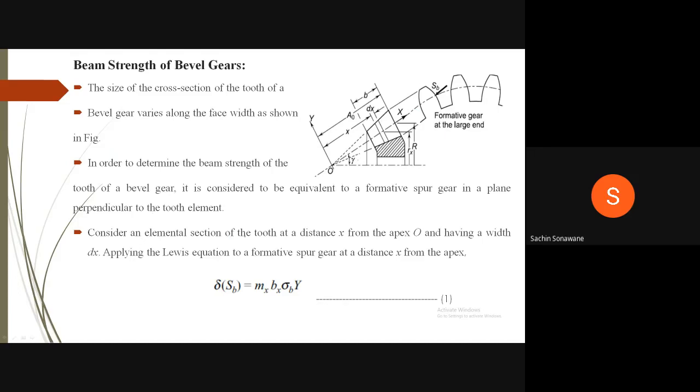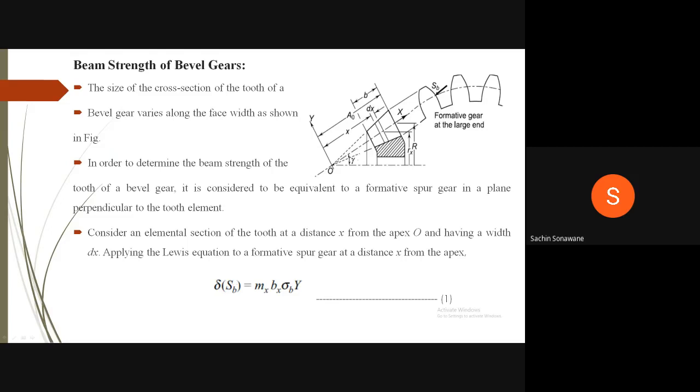Consider an elemental section of the tooth at a distance x from the apex O and having a width dx. Applying the Lewis equation to a formative spur gear at a distance x from the apex, we have to apply Lewis equation to this small element dx. Then we will integrate it.